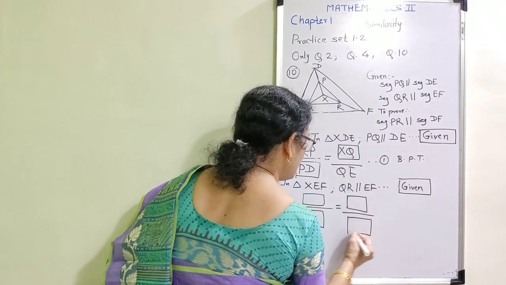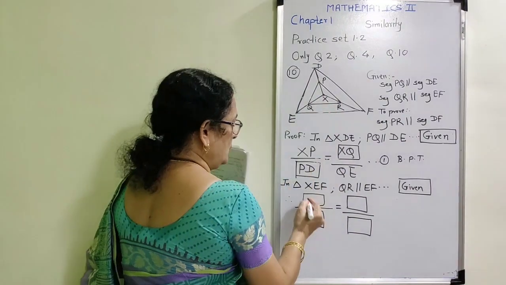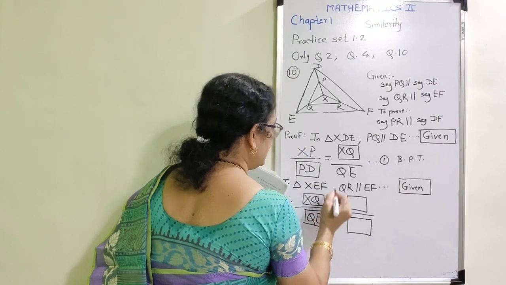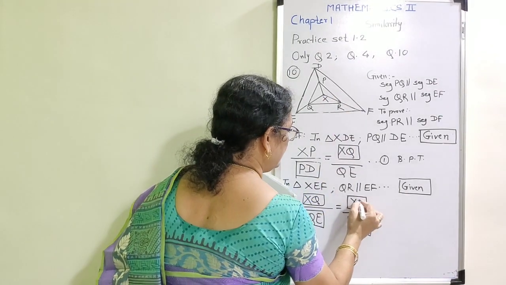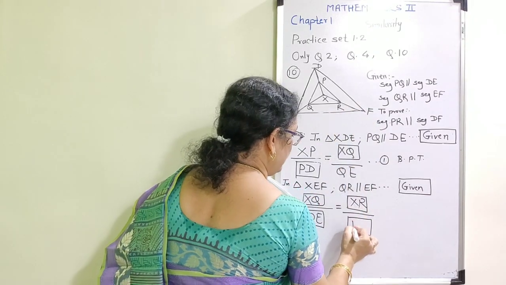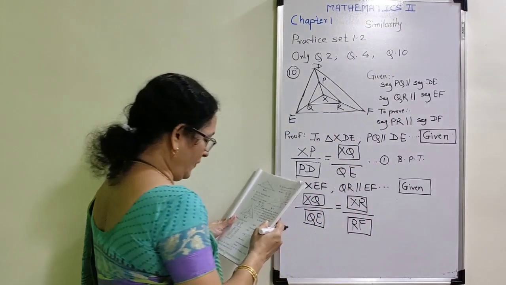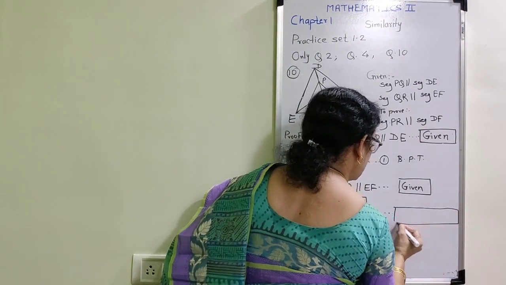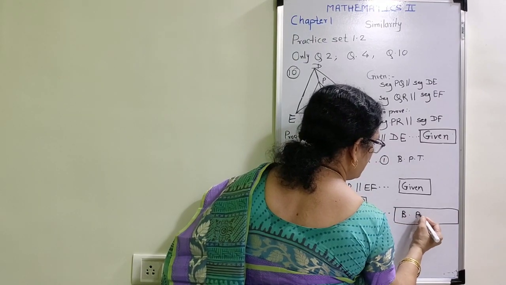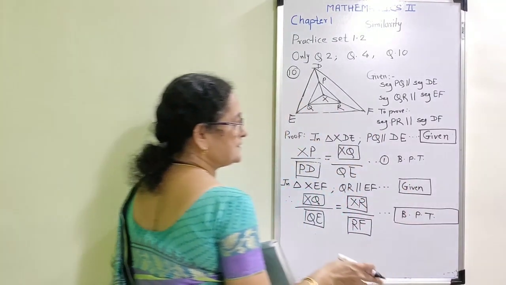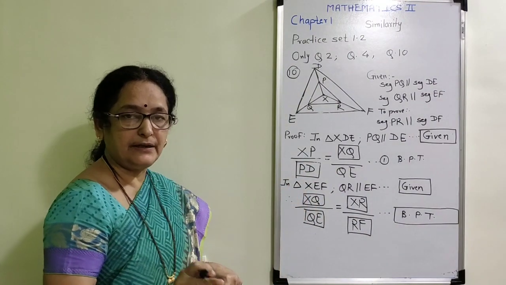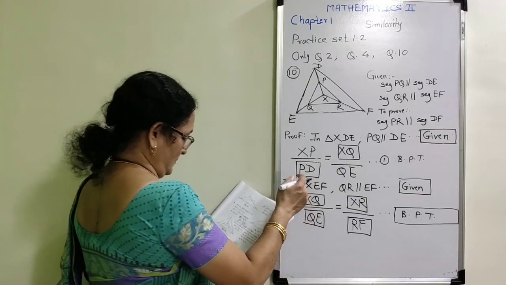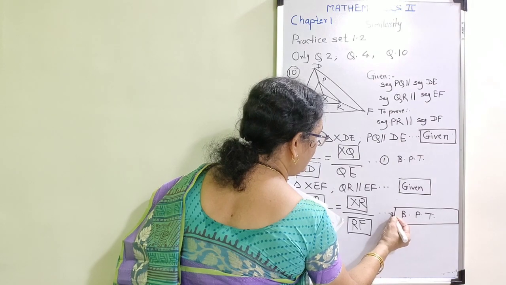Now write the ratio XQ upon QE is equal to XR upon RF. Now for this they have also given a blank here. You are going to write the same reason, that is basic proportionality theorem. While writing this answer you have to write all the 3 words completely. Basic proportionality theorem. Now observe the statement number 1 as well as statement number 2.